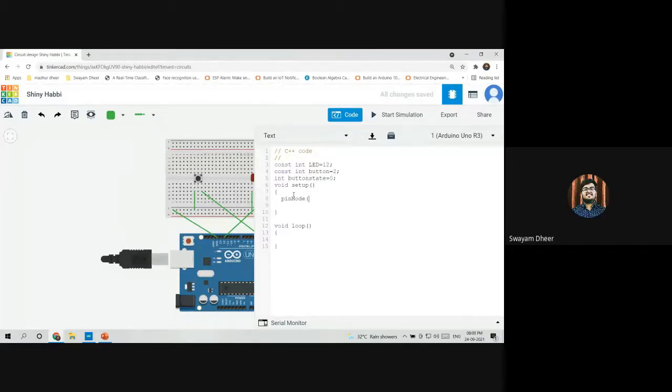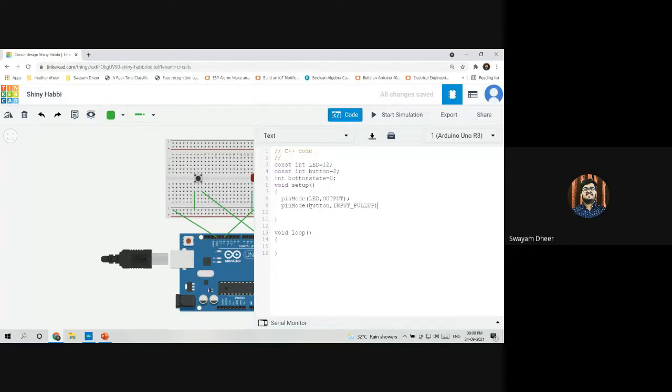Absolutely correct. So we are using two devices here, right? So we'll be using two pinMode commands. One is pinMode LED, OUTPUT, because the LED is giving us an output. And for the other one, the button, I'll be using INPUT underscore PULLUP.